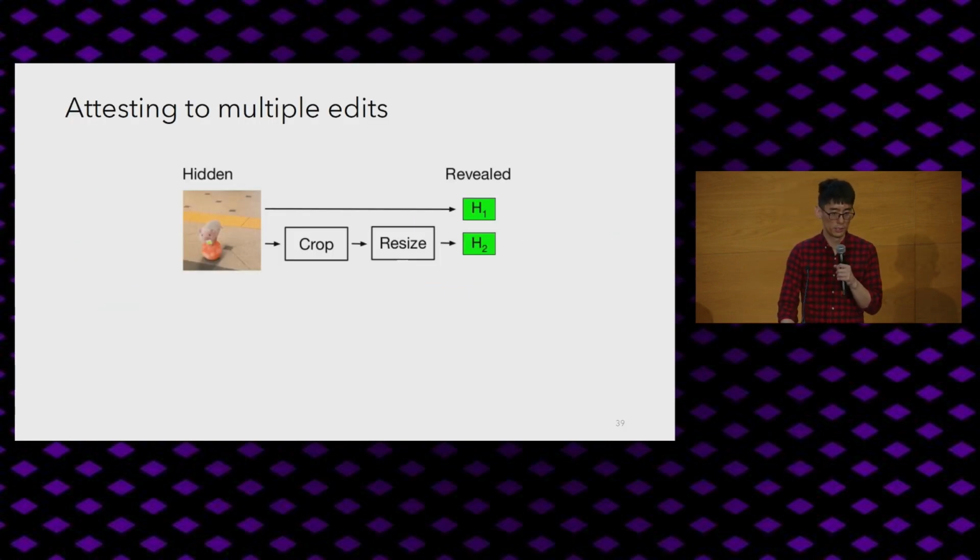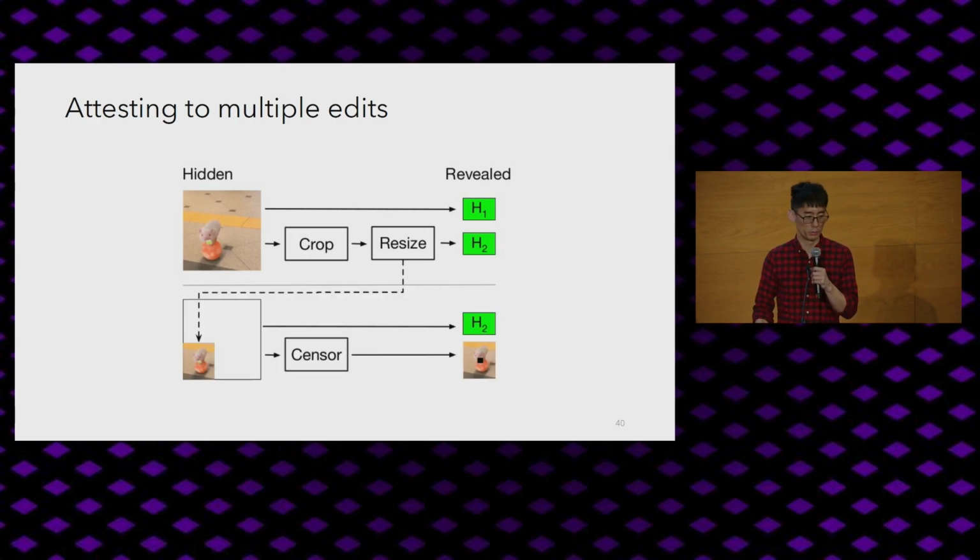You also might want to attest to multiple edits, and in order to do this, you might have to use multiple proofs. I won't get into the technical details today. They're described in our preprint on arXiv, which you can find on my personal website.